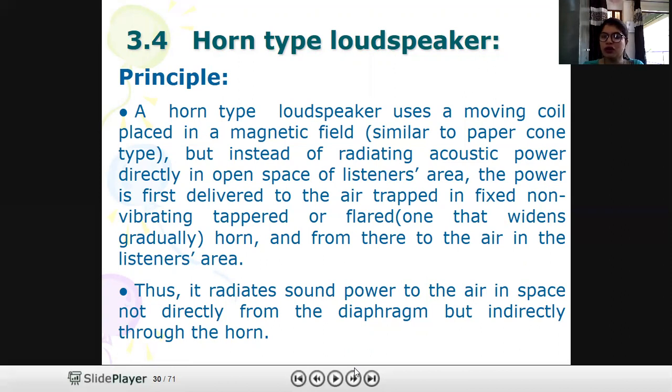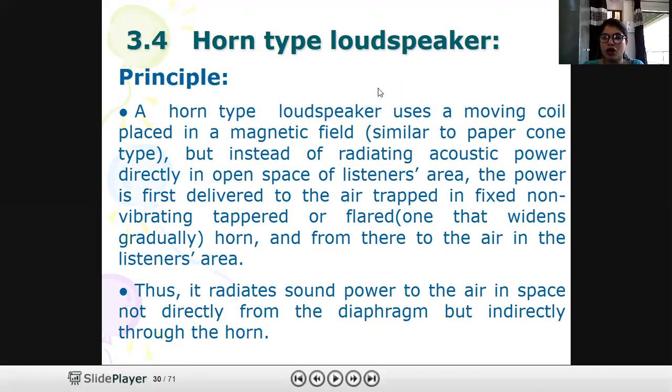But in a horn type loudspeaker, we are not directly transferring it to the air. Sound energy is first trapped into a fixed, taper type cabin. After that, it is radiated into the air. So the horn type loudspeaker can also be called an indirect type loudspeaker.